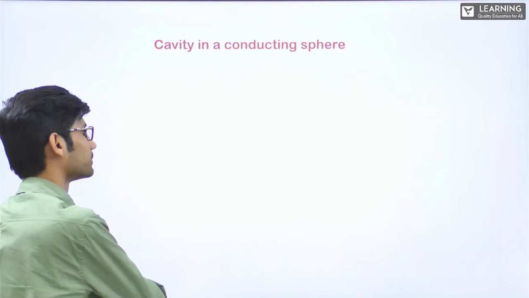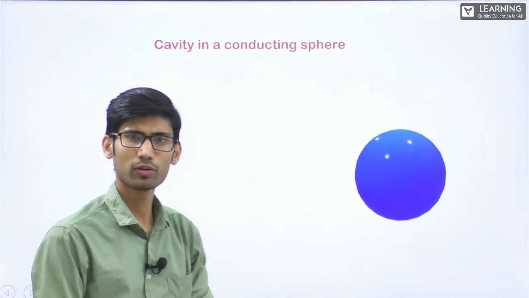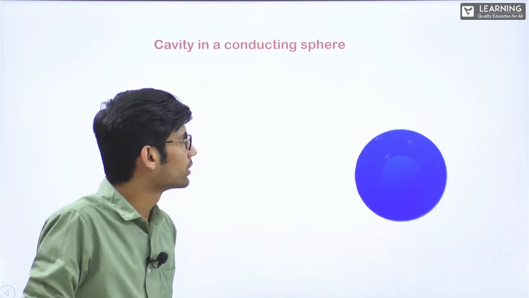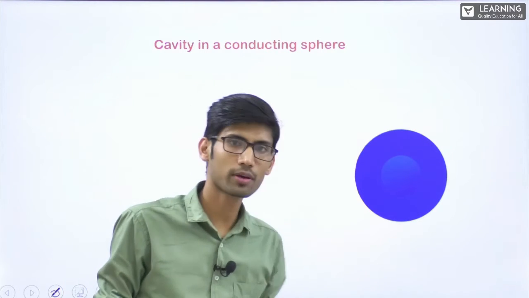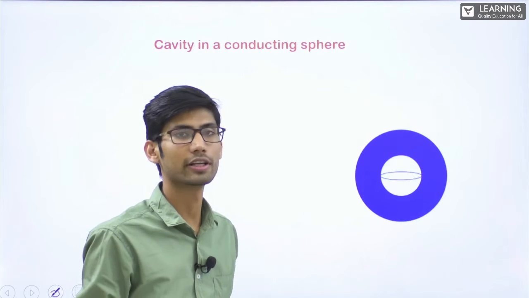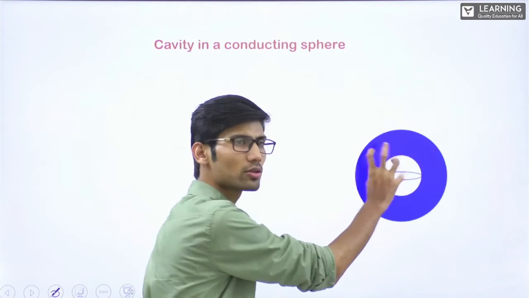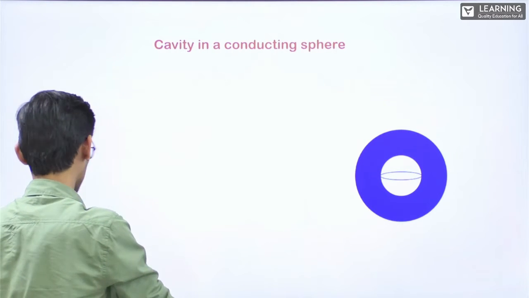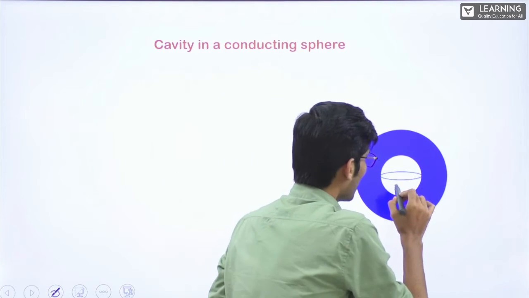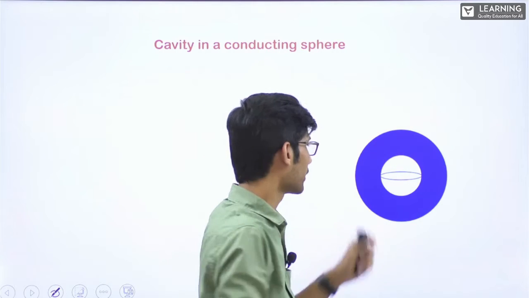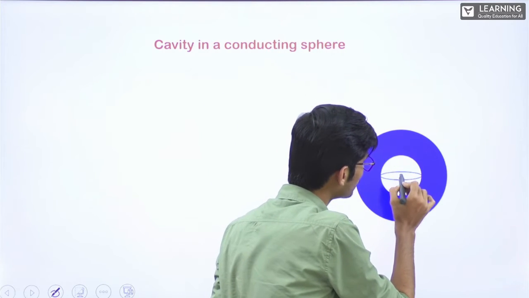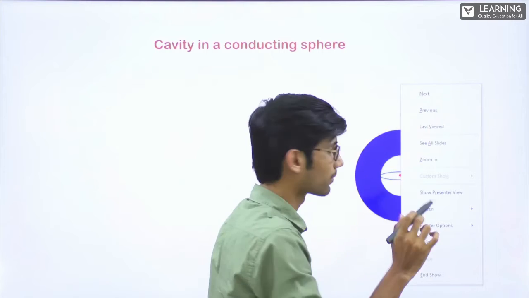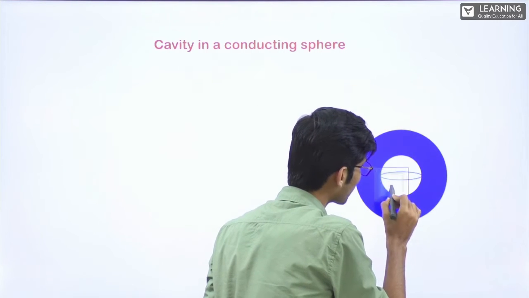Now let's understand. For sphere we know it becomes easy. It's a uniform thing. So now let's suppose this is a sphere. It is having cavity inside. Okay. Again the cavity is also a spherical cavity. Right? Now the charge, if I keep the charge not at the center, I am keeping the charge here somewhere at the corner.